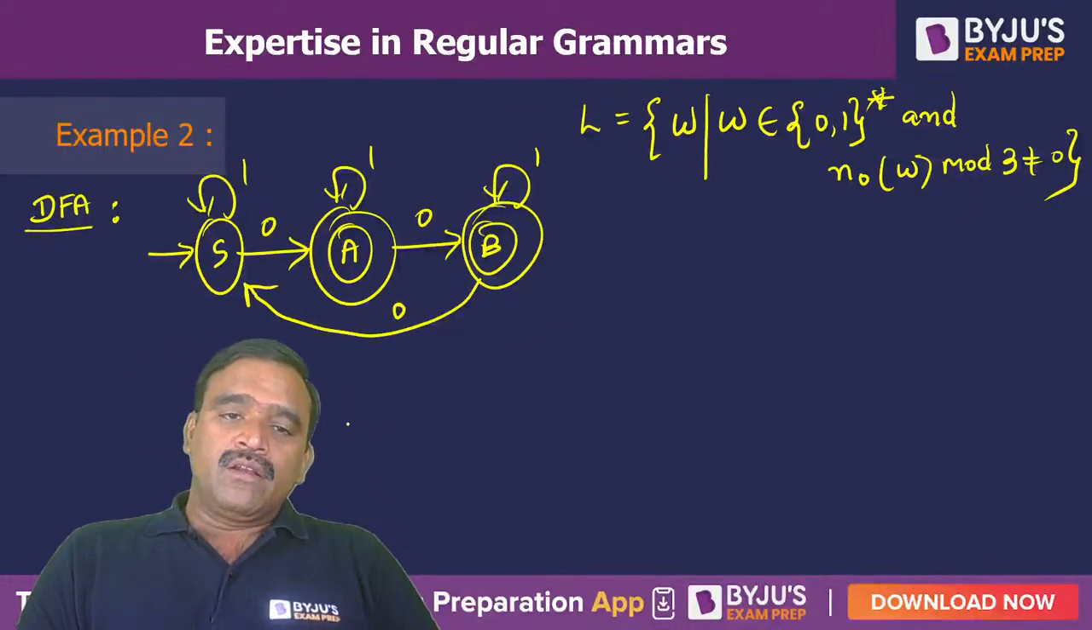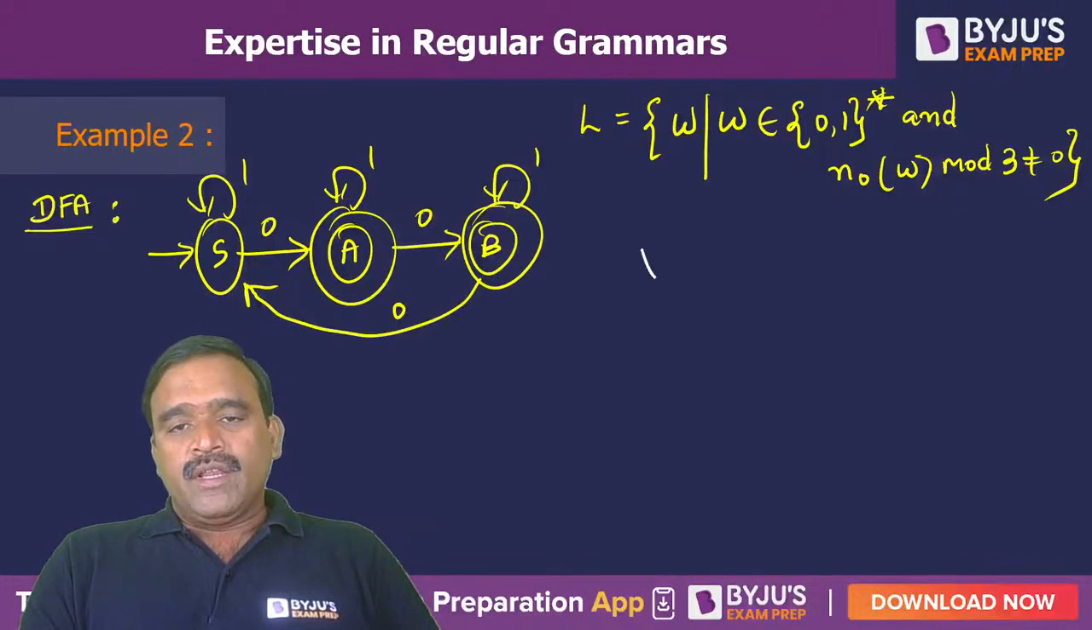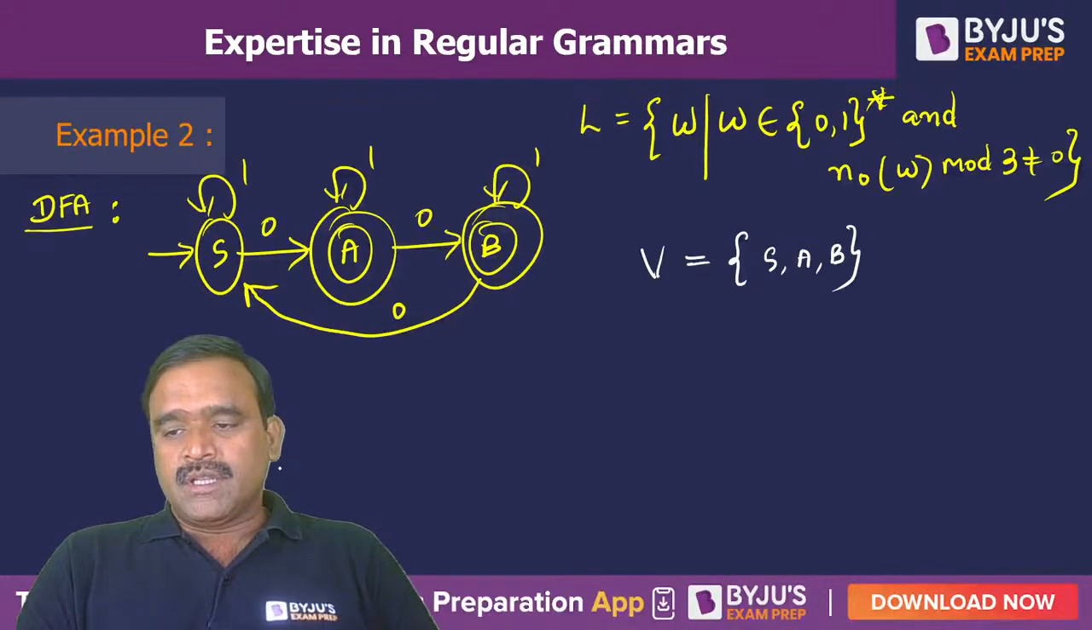How can we give a regular grammar for it? So for this, how many variables will come? Can anybody tell me what the variable set is? The variable set is all the state names. So S, A, B are the state names. These are the variables. Hope you are following.